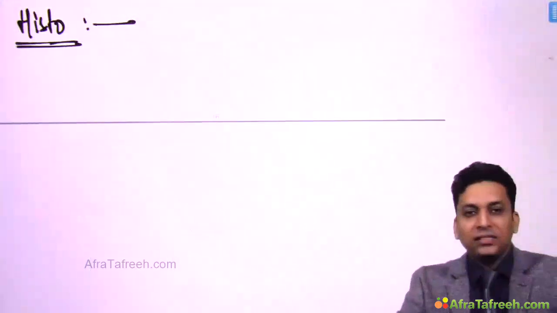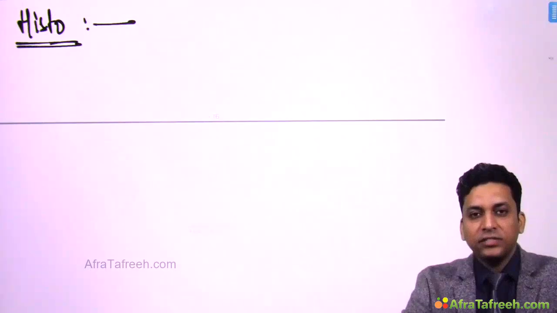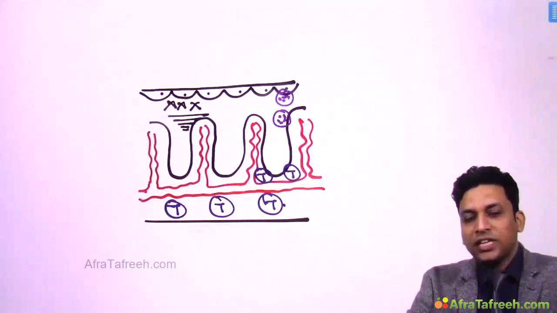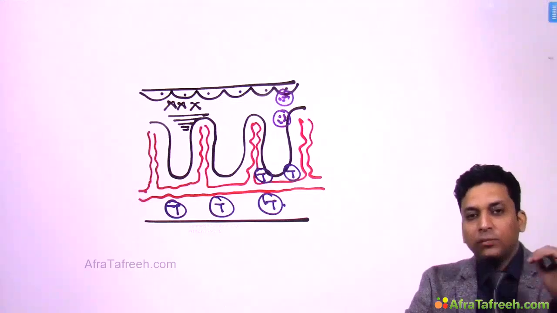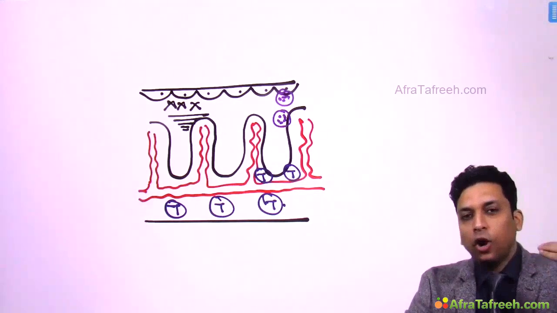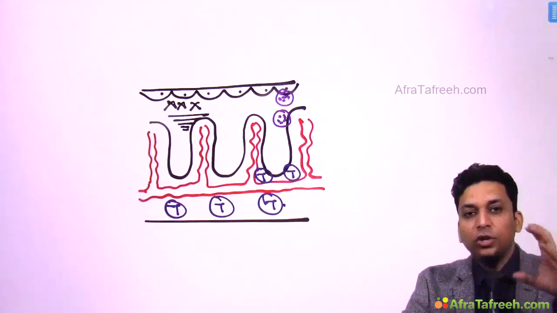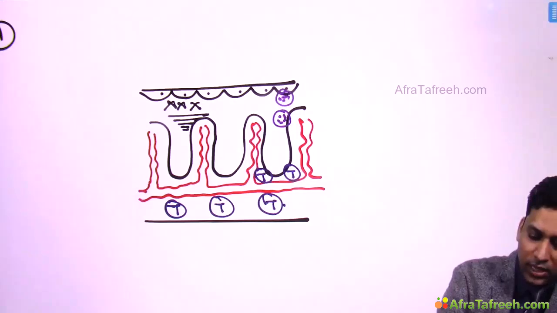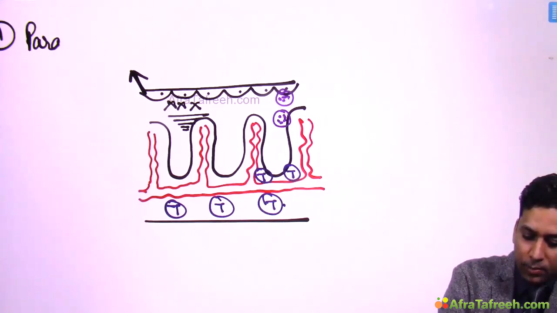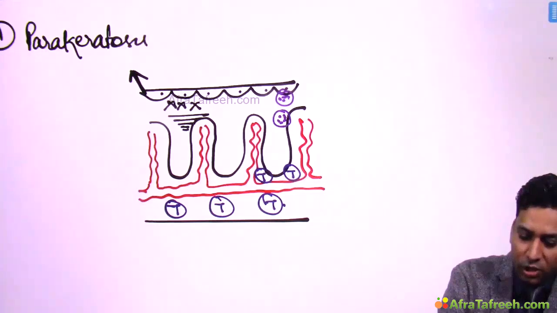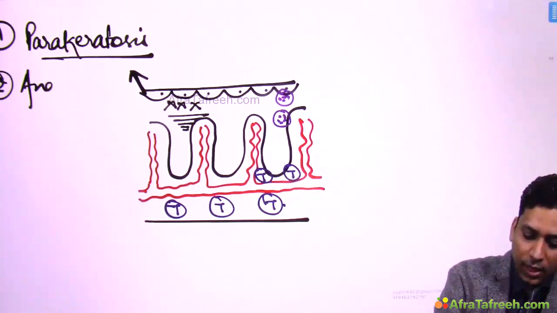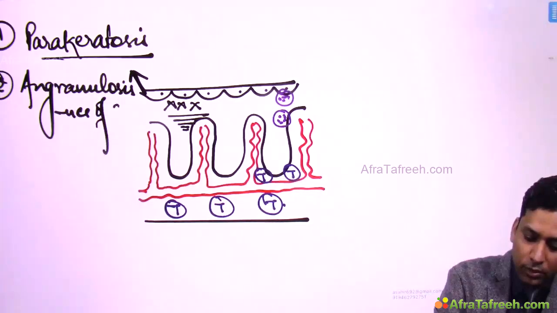Next is histology. Now we will try to understand the histology which is seen in psoriasis, which is very important, with the help of this diagram. Now let us label this diagram. So what are the changes which can be seen in comparison to the normal skin? Normally, if you look at the stratum corneum, you will not find a nucleus there, isn't it? So the nucleus is absent in stratum corneum, but here you can see a nucleus in the topmost layer. This is known as parakeratosis. We have already written the definition of parakeratosis. So there is retention of nucleus in the topmost layer. Then there is agranulosis, that is absence of stratum granulosum.